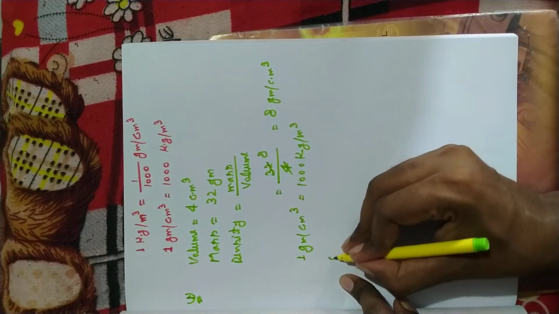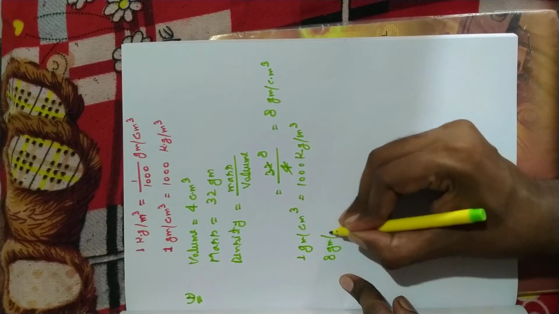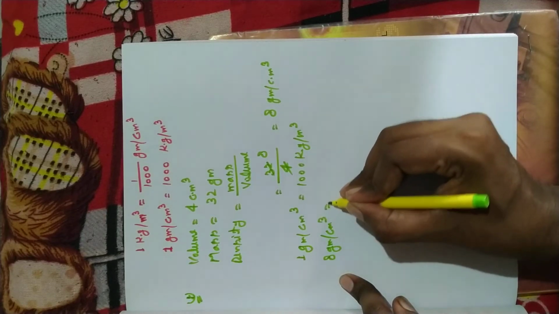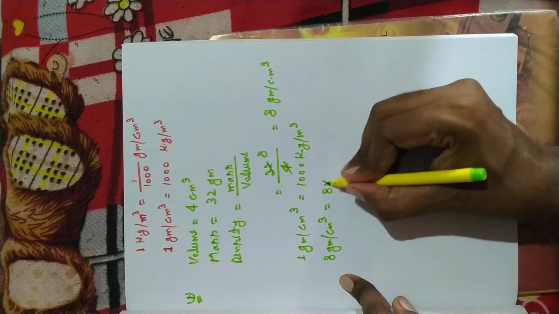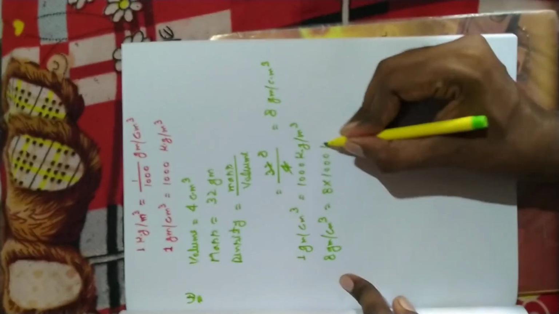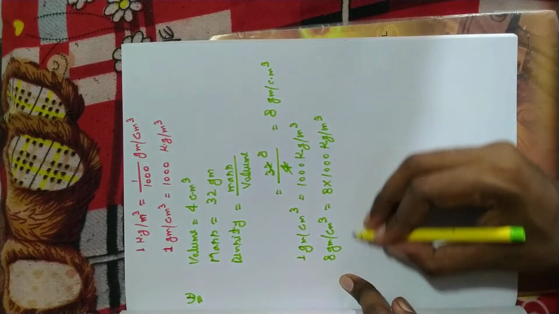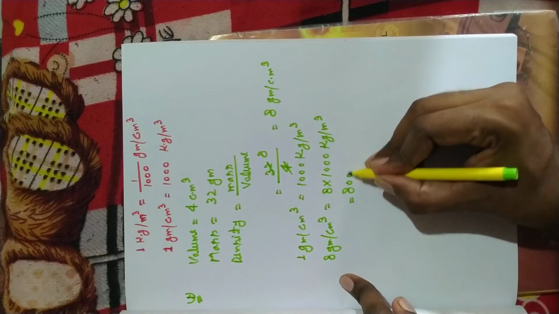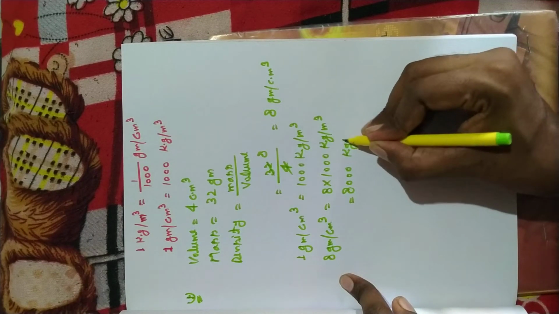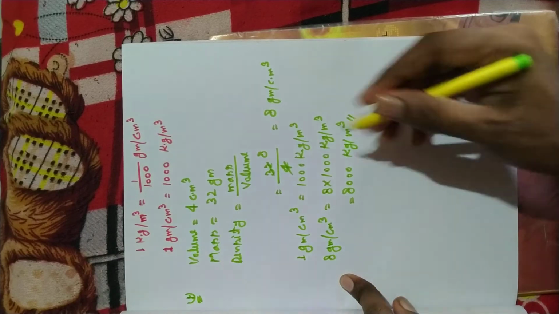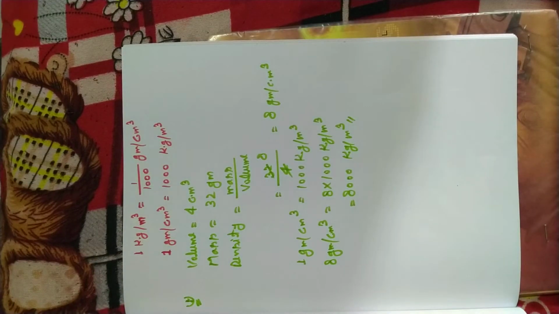So 8 gram per centimeter cube is equal to 8 multiplied by 1000 kilogram per meter cube. So 8 into 1000 is 8000 kilogram per meter cube. This is the solution of our first question.